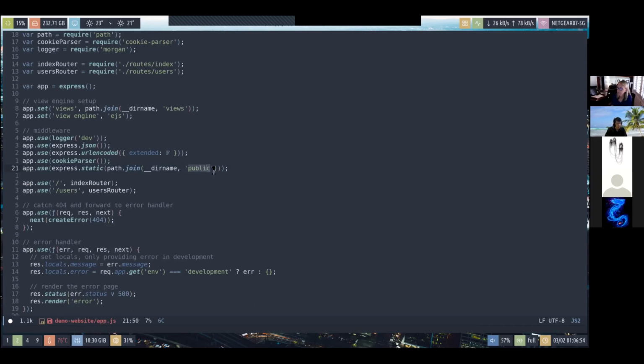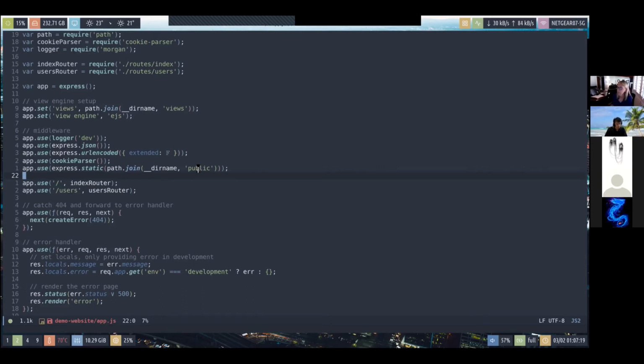And lastly, you have this middleware which basically serves static files from the public directory. Static files means that the web server doesn't have to handle them in any particular way. You can just send them back in the response as they are.